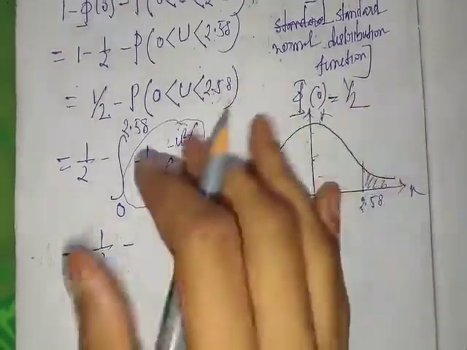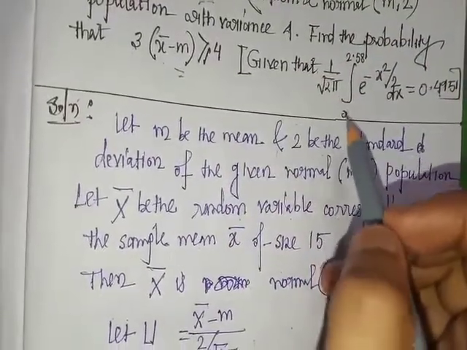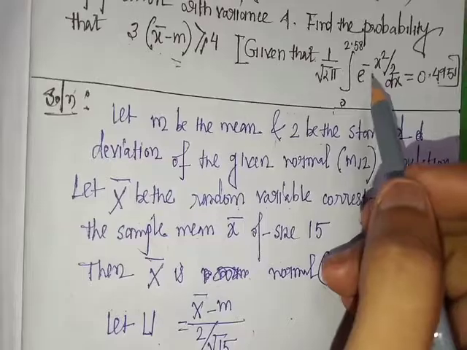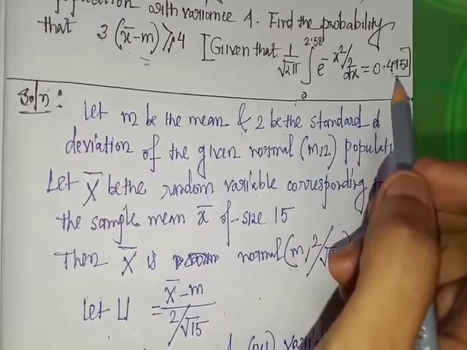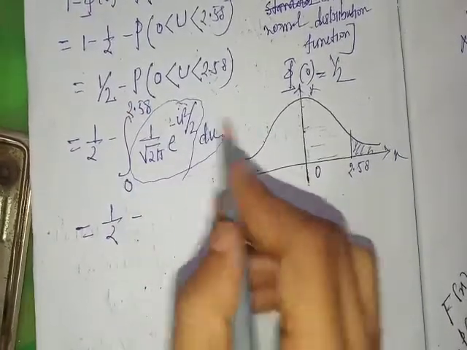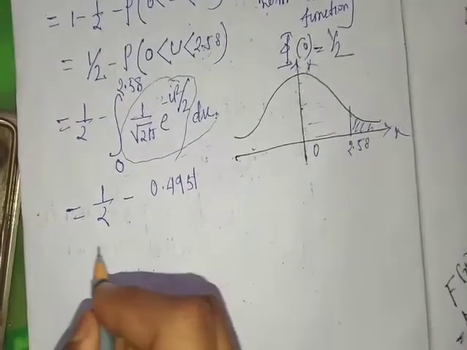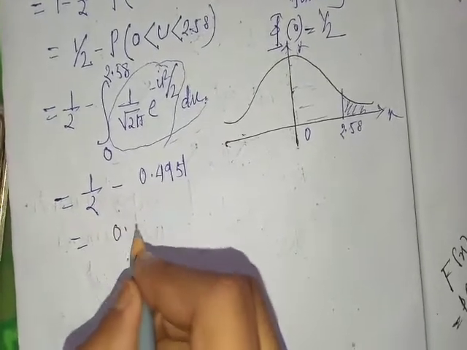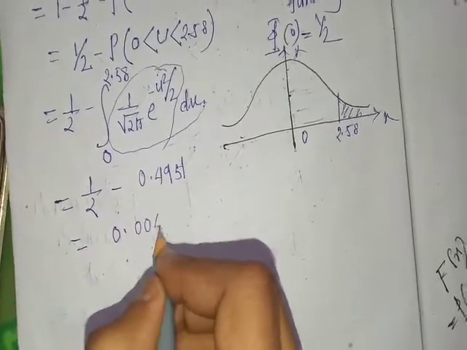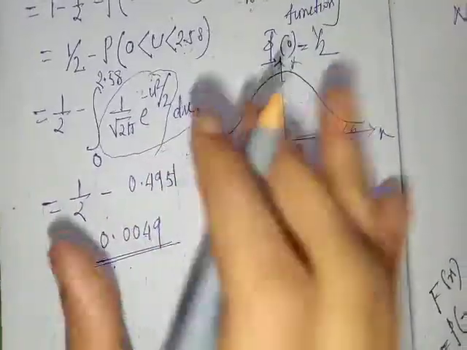Given that 1 by root over 2 pi, integration from 0 to 2.58 of e to the power minus x square by 2 dx equals 0.4951. So the integration value is 0.4951, and after calculation, half minus 0.4951 gives 0.0049. This is the required answer. Okay, this is the required answer.